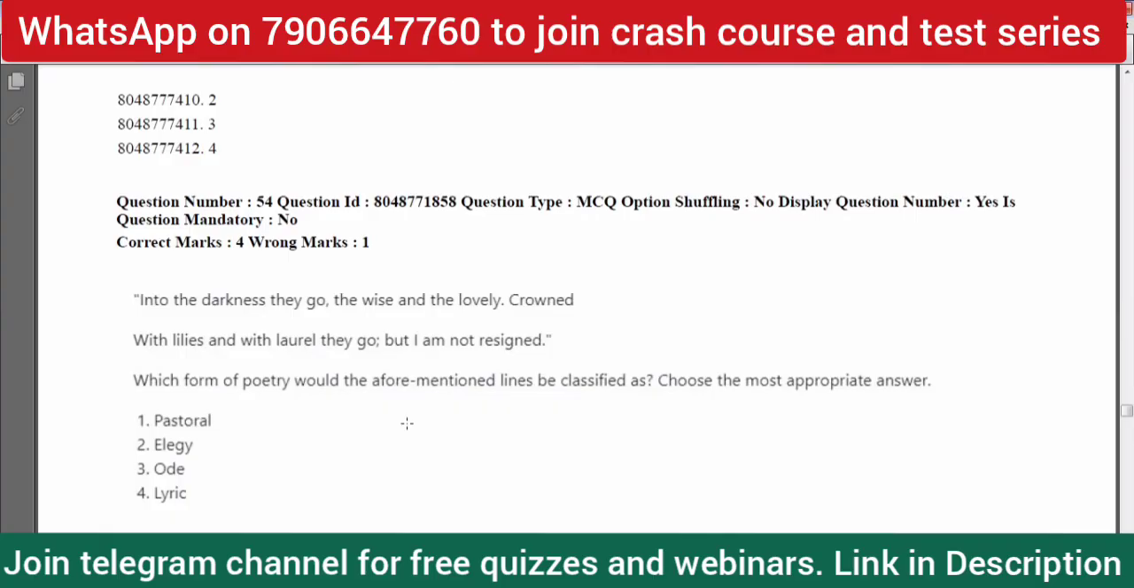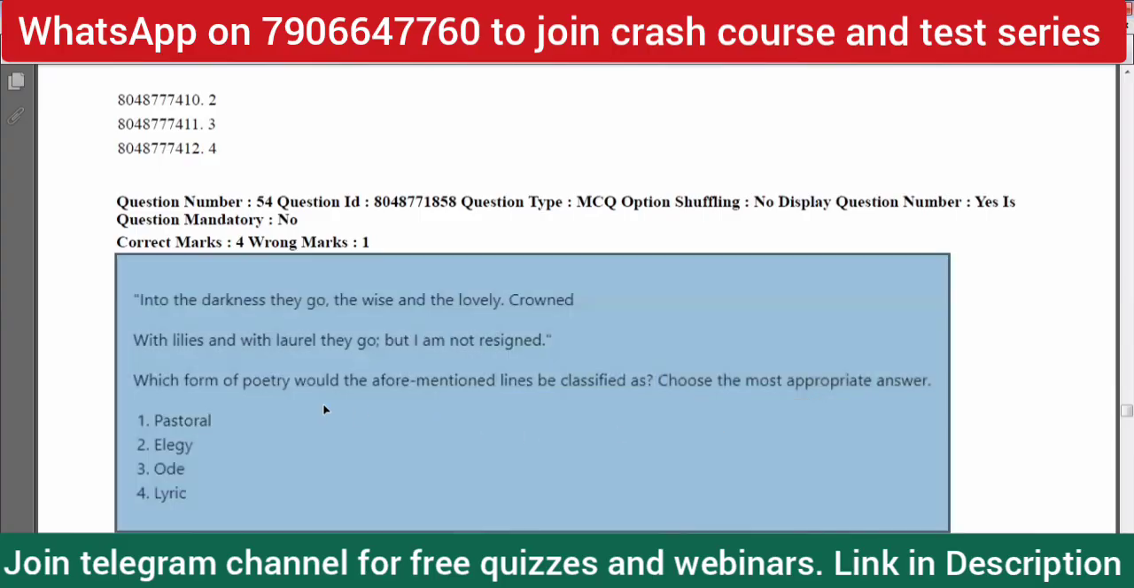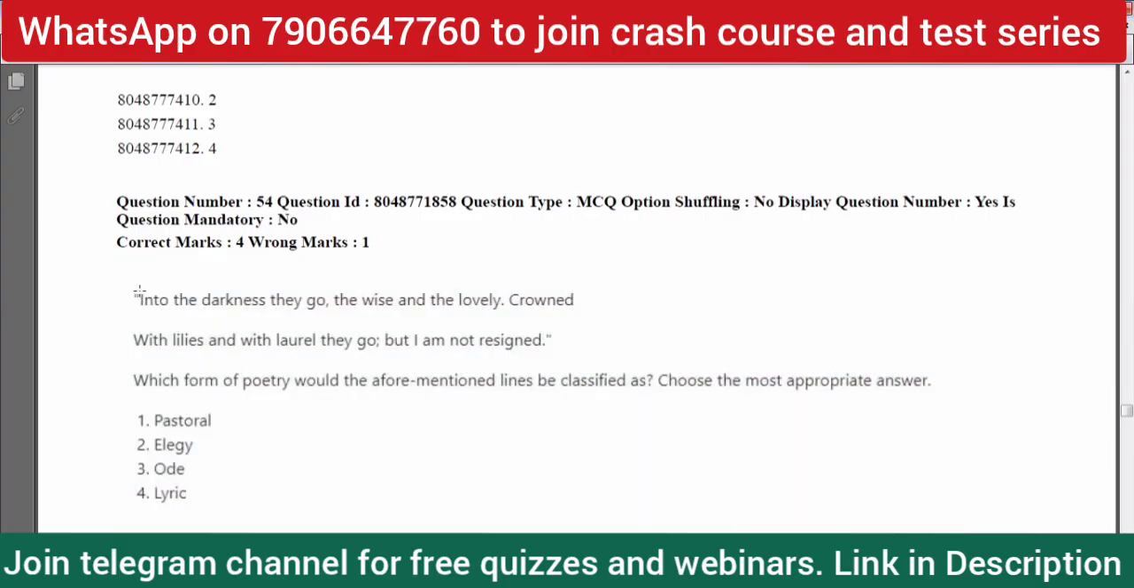I mean, so this part is very important. Choose the most appropriate answer. We don't know whether these two lines will become an ode or not, whether these two lines will become a lyric or not. So within these two lines, we have to understand what kind of form of poetry might be said most appropriate. The word appropriate is in the question, right?